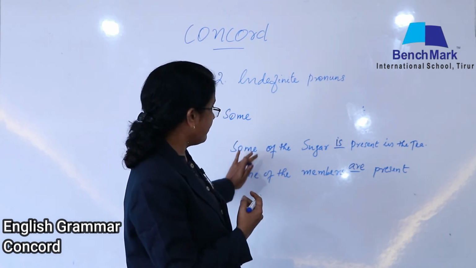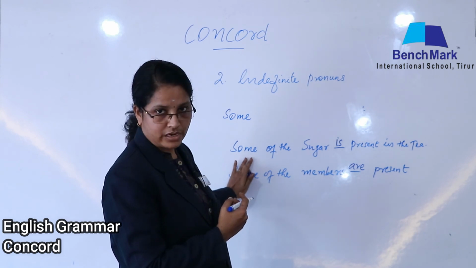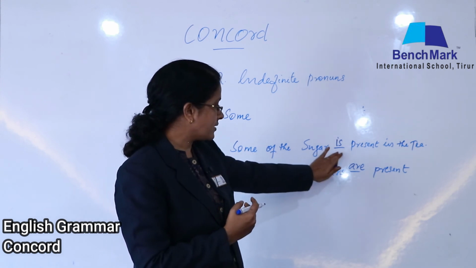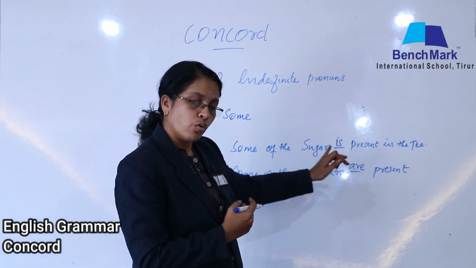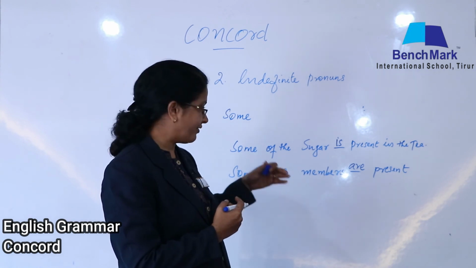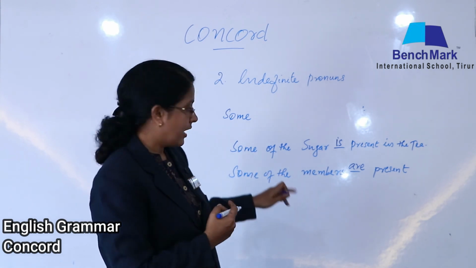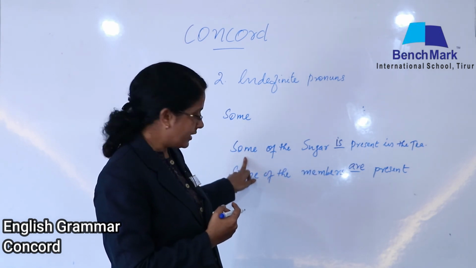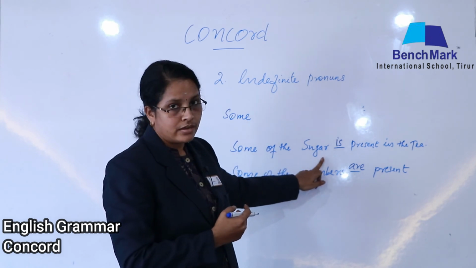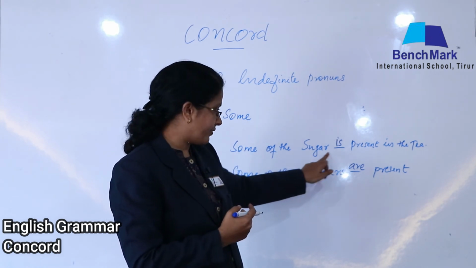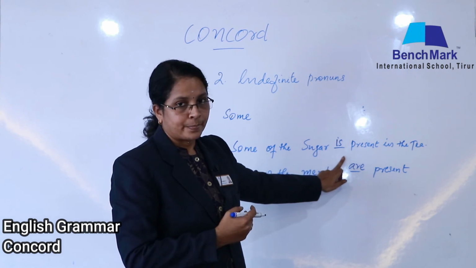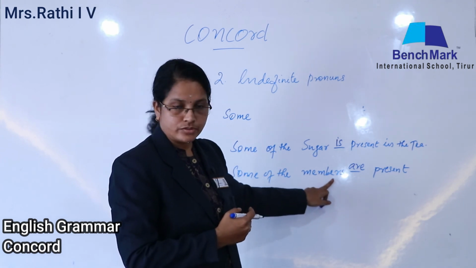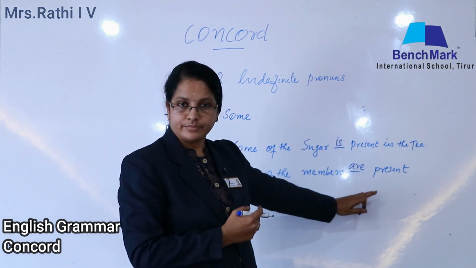What is that? Some is an indefinite pronoun which can appear either as singular or as plural. So how can we decide whether it is singular or plural? According to the noun which is added with this indefinite pronoun. Okay. Some of the sugar. It's an uncountable one, so it should be followed by a singular verb. Some of the members, it is countable, so it should be used with a plural. Is it clear now?